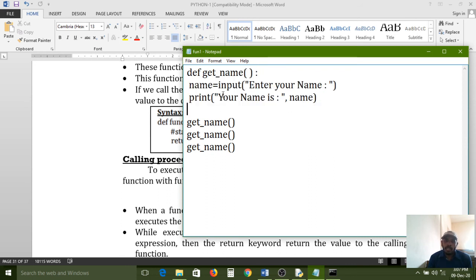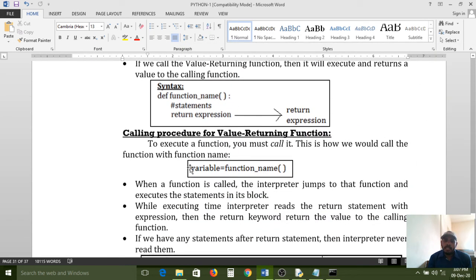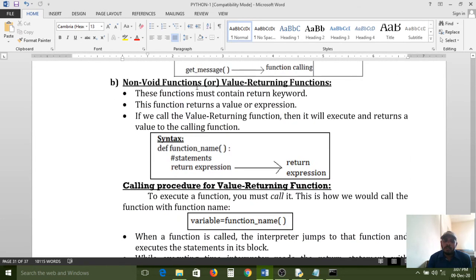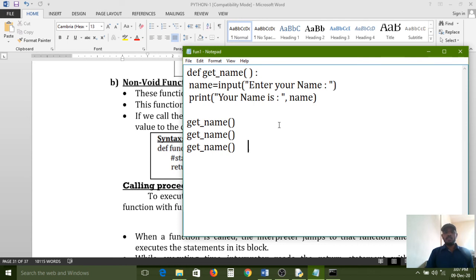If you want to return anything, you need to go for the next type of function. Value returning function is there, na. Non-void function, value returning function. Value returning function is nothing but compulsory one value returns back to the calling place from the function. Compulsory one value return back to the calling function.